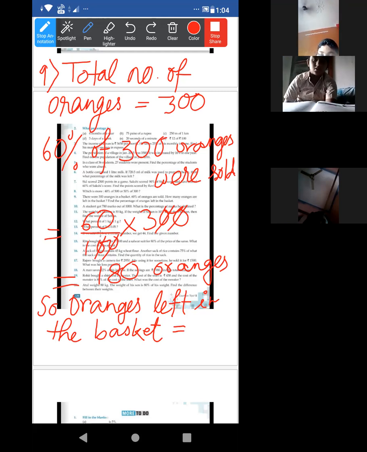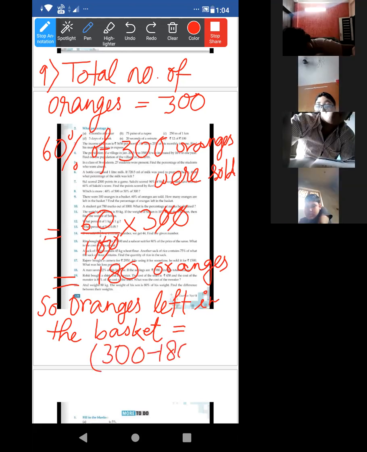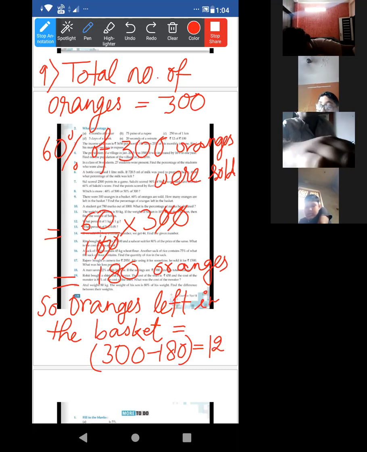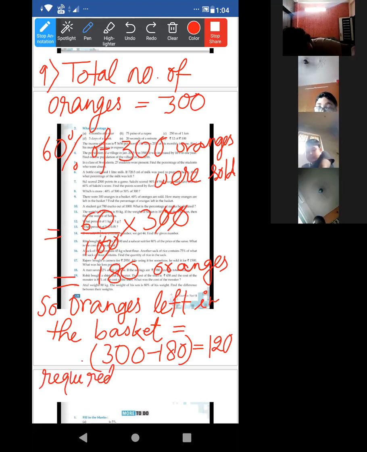Acha, Oishi understood too. Left will be what? 300 minus 180. Yes, ma'am. That is equal to 120. Yes. Now we have to find the required percentage. 120 by total, that is 300, into 100%.